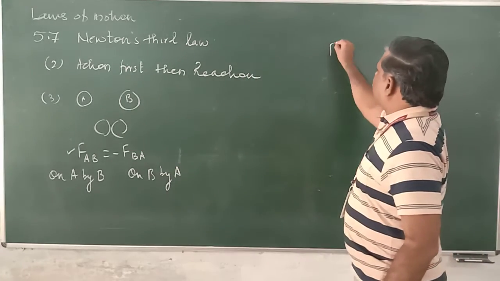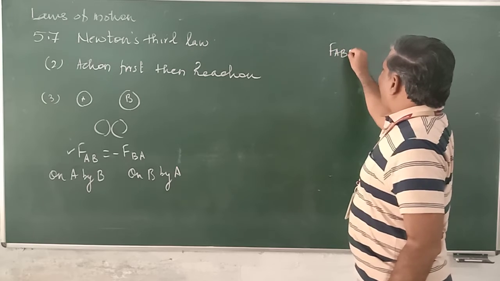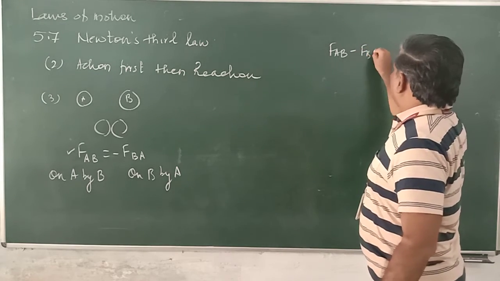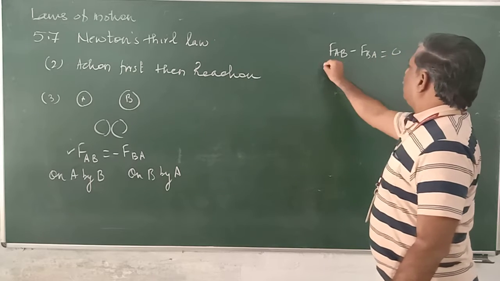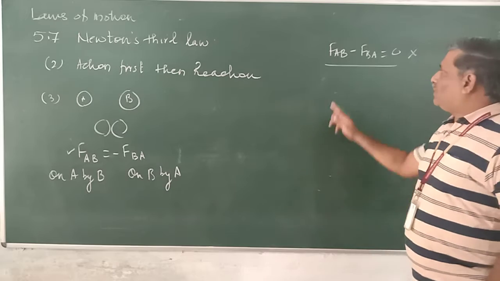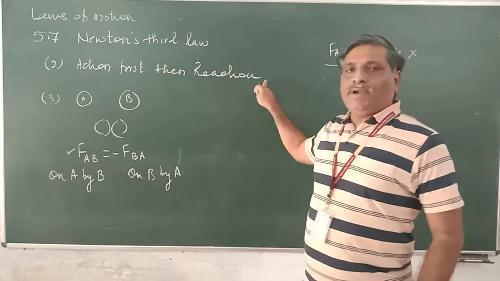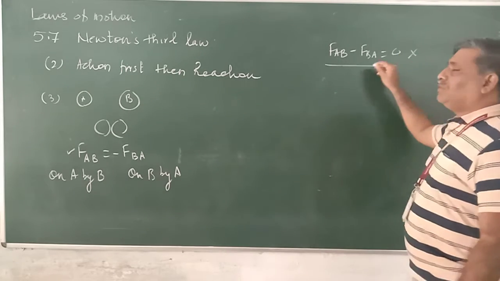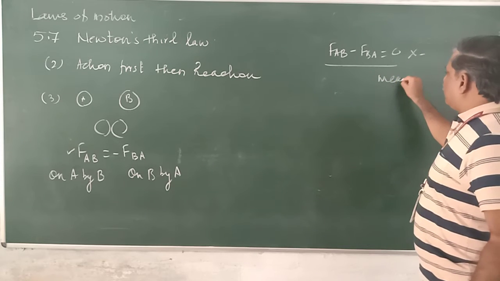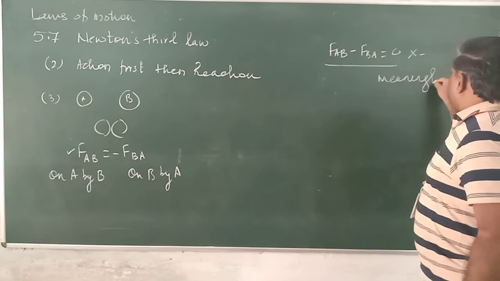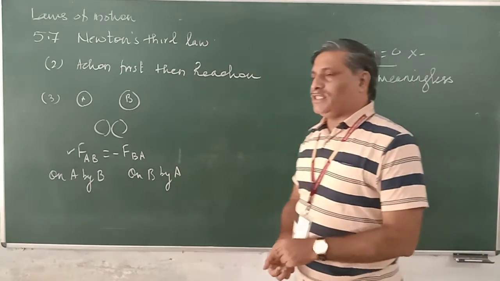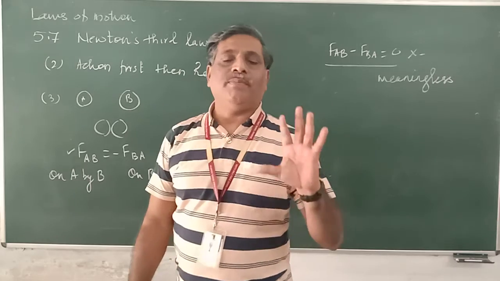Therefore, it is meaningless to add them. If you add them, since they are equal and opposite, it is meaningless because they are not acting on the same body. They are acting on two different bodies. So it is wrong to add them and show that the force is 0, therefore acceleration will be 0.